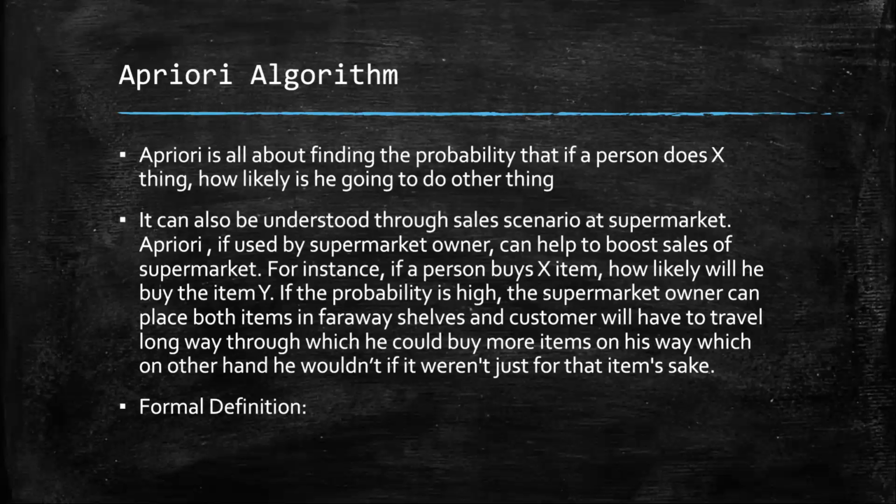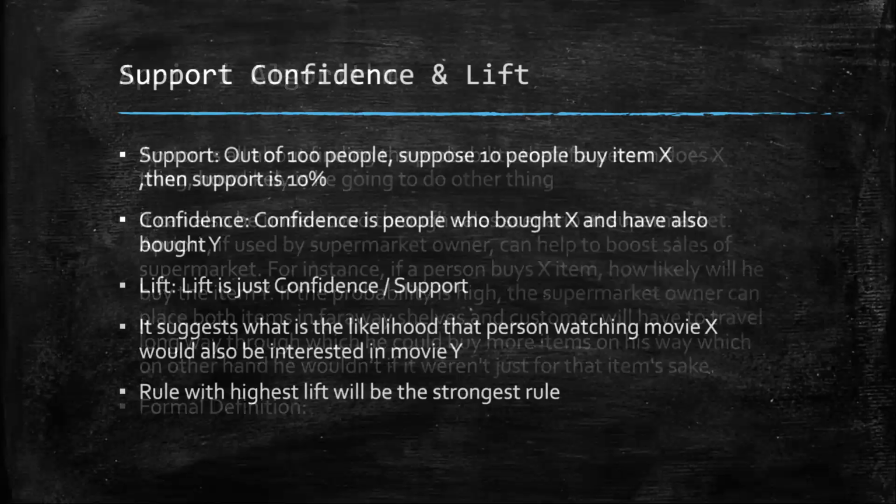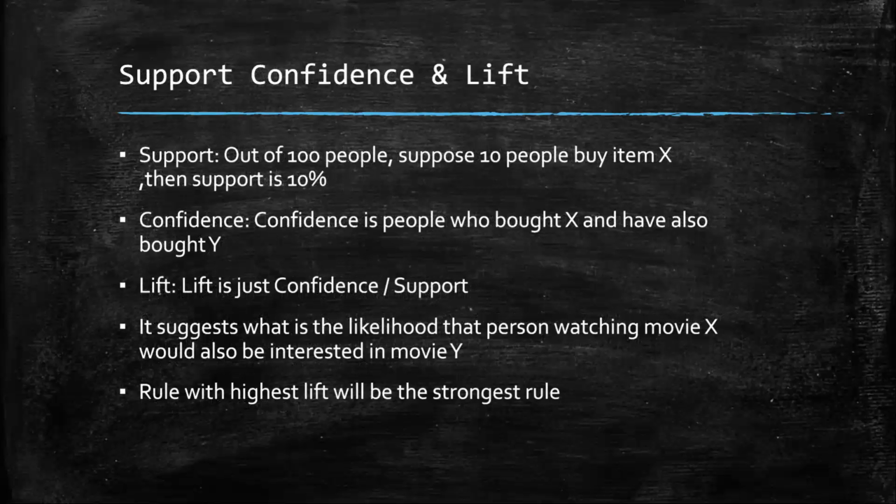Now this was what Apriori is about. Talking in technical terms, support, confidence, and lift are the main things we need to understand in the Apriori algorithm. What is support? If there are 100 people and out of those 100, 10 people buy milk, then the support is 10%. What is confidence?